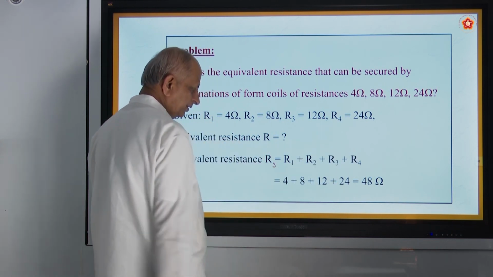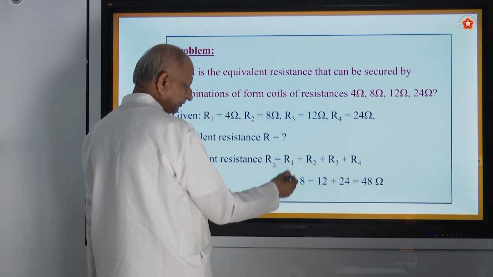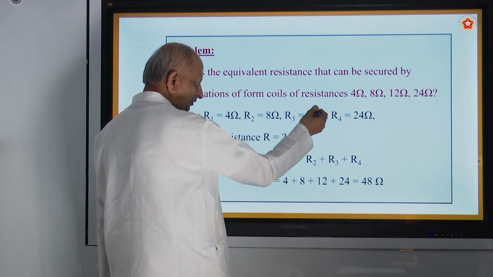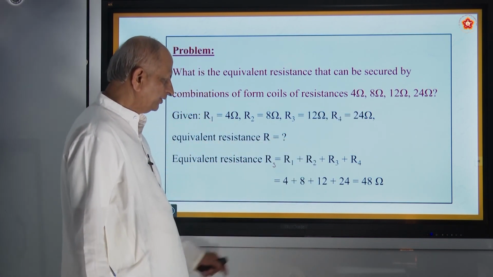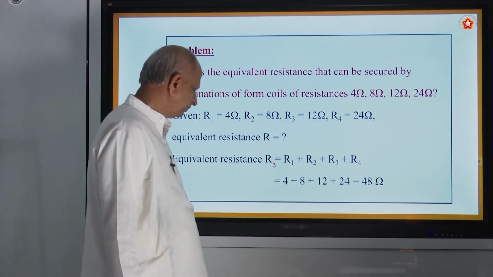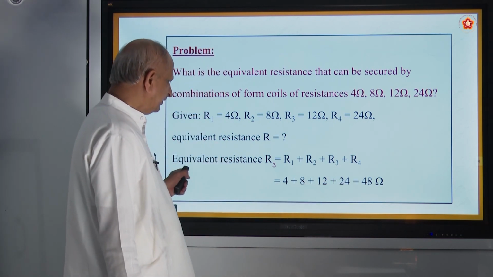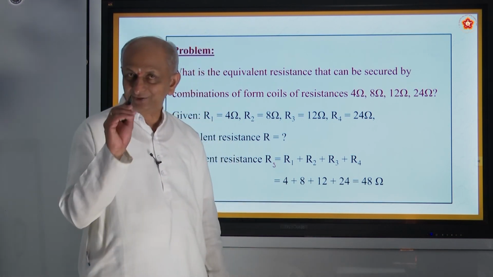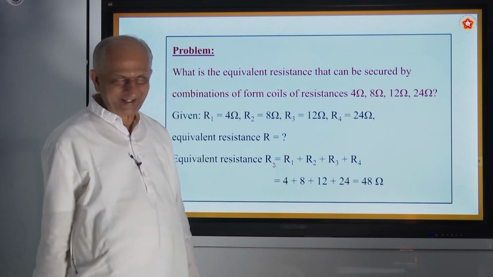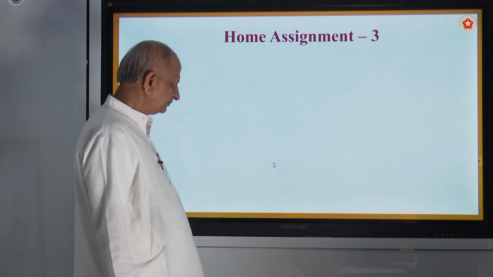Add all this, you get 48 ohms. What is the answer? Equivalent resistance is equal to 48 ohms, in the case of series connection. Please note it.